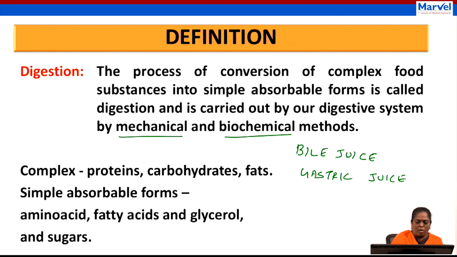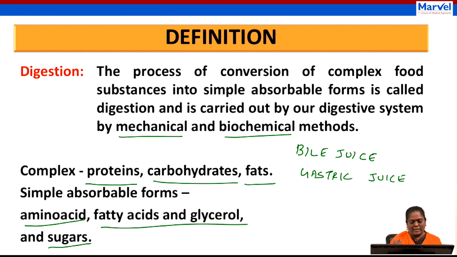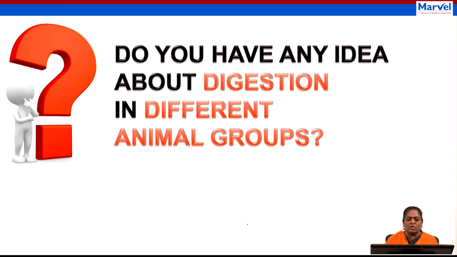So what is the complex one? Protein. The simplest one, amino acid. Complex one, carbohydrate. The simplest one is sugars. And the complex one, fat. The simplest one, fatty acid and glycerol. Is it clear? Yeah, fine. So now we will move on to the next topic.